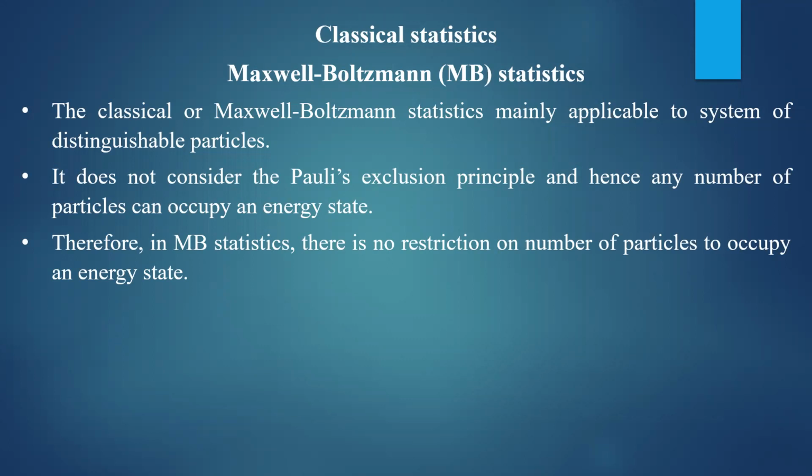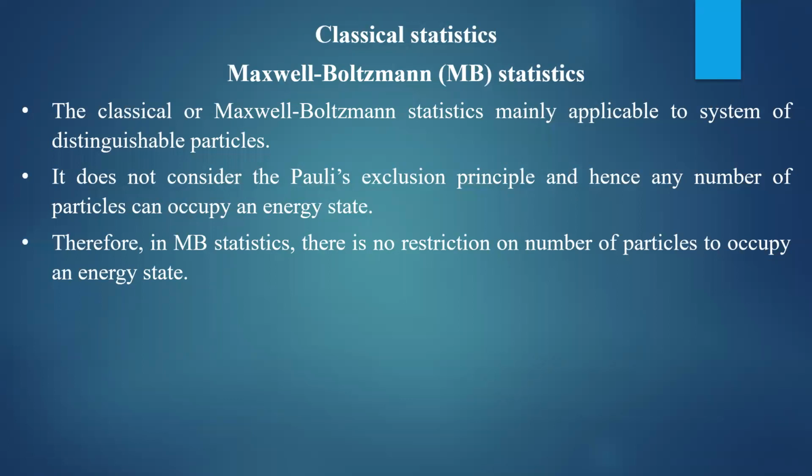They can occupy any number of energy states. If you take an energy state, you can put any number of particles in it. You can put 100 particles, 200 particles, it doesn't matter. Therefore, in Maxwell-Boltzmann statistics, there is no restriction on the number of particles to occupy an energy state.